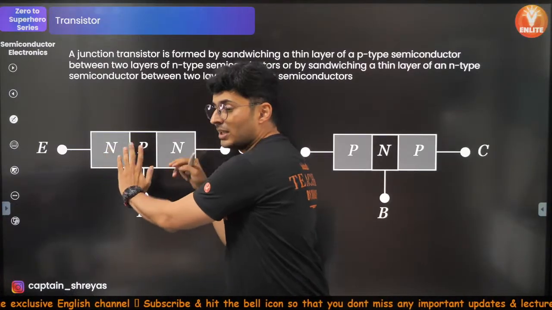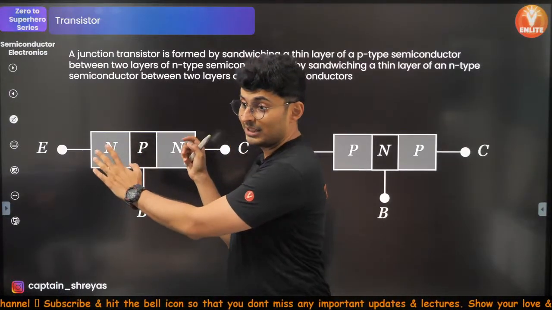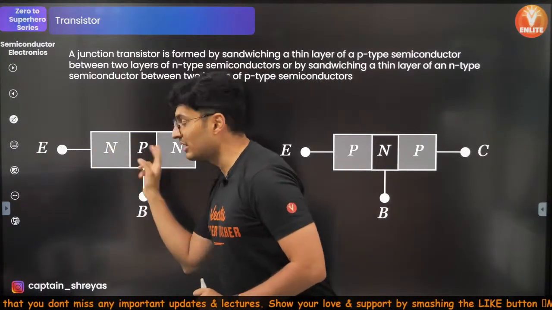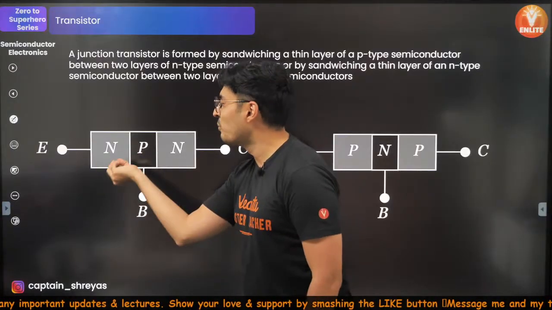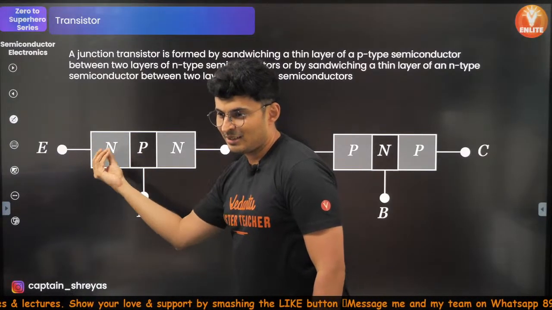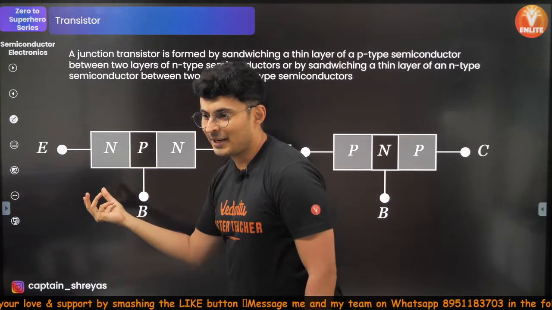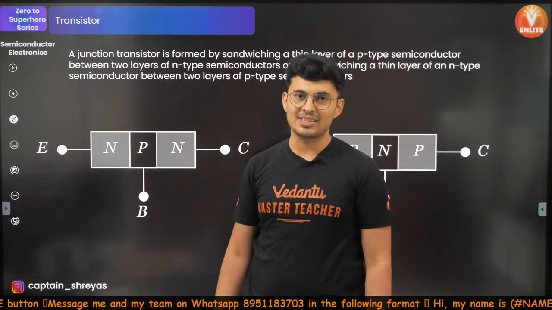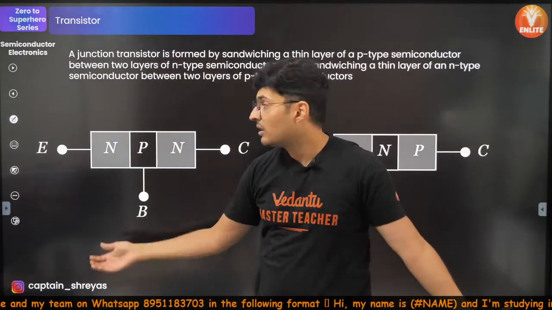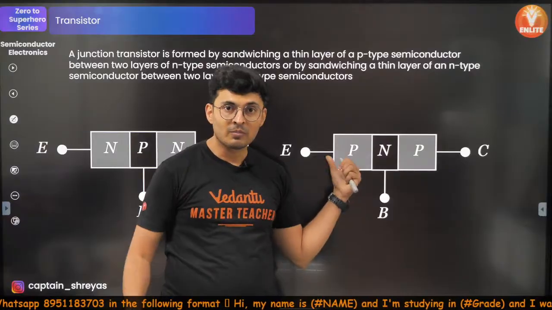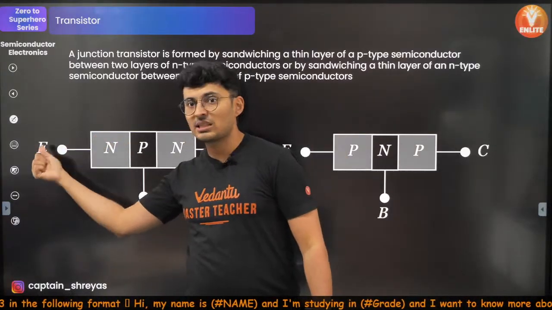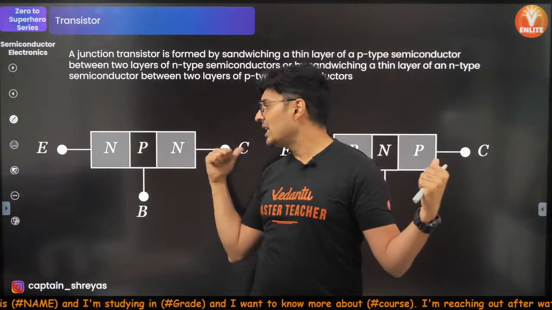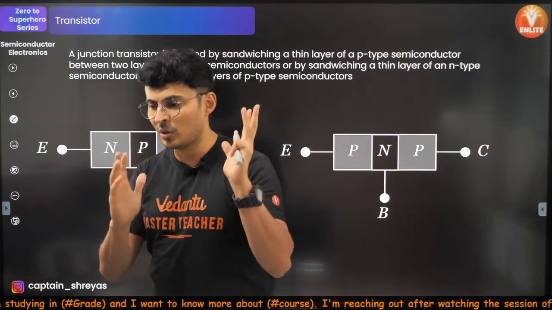Out of the other two, the extremes, on one of them you place more Natashas, and on the other side, you place a little bit less Natashas. The one which has more Natashas or more Pandus is called the emitter. More Natashas, emitter. More Pandus, emitter. Slightly less Pandus or slightly less Natashas, collector.